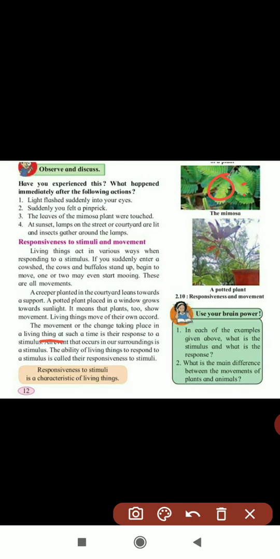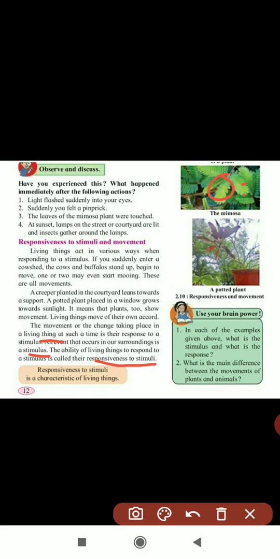All the events that occur in our surrounding are stimuli. Whatever the event is there in our surrounding, it is the stimulus. And now just listen to what I am telling. So the ability of living things to respond to the stimulus is called responsiveness to the stimulus, and through that responsiveness we can do some movements.